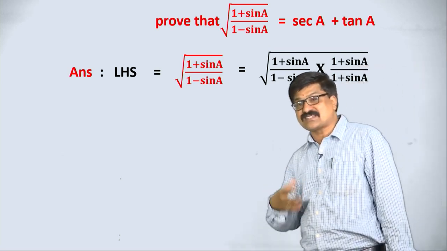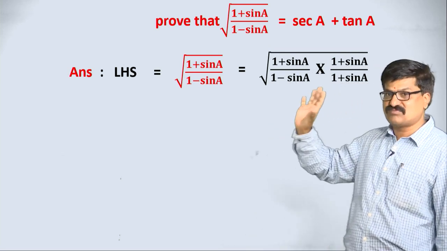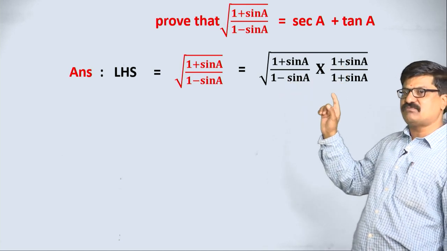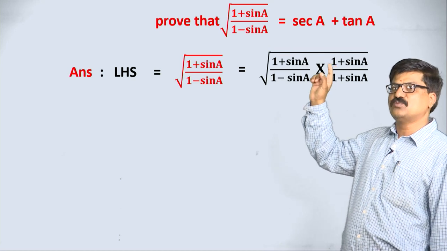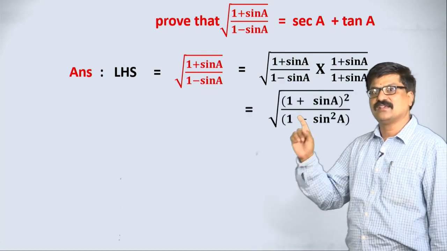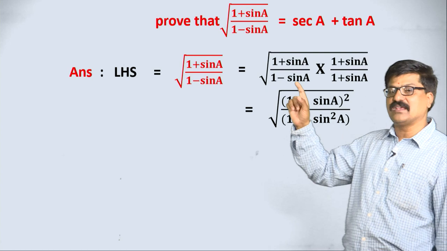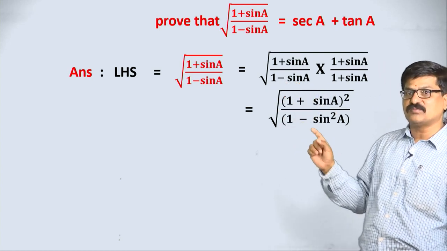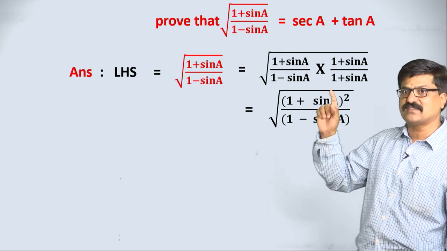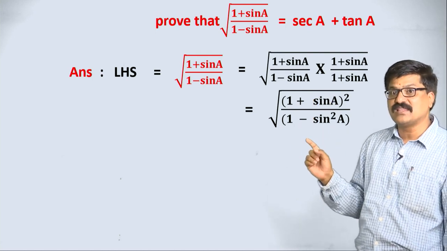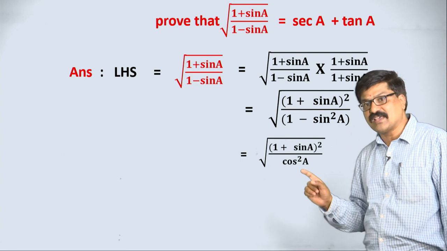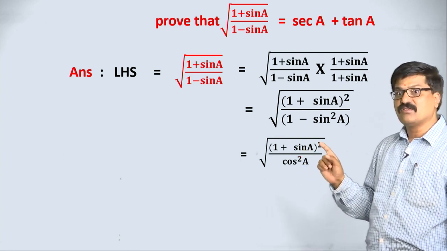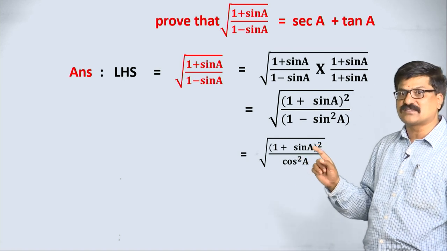This is probably the rationalizing process concept we are observing here. (1 plus sin theta) by (1 plus sin theta): numerator into numerator is the same, hence squared I am writing. For the denominator I am applying the formula a squared minus b squared, that is 1 squared is 1 only, minus sin squared. What is 1 minus sin squared? Identity I am applying, cos squared. See, the numerator is the same.